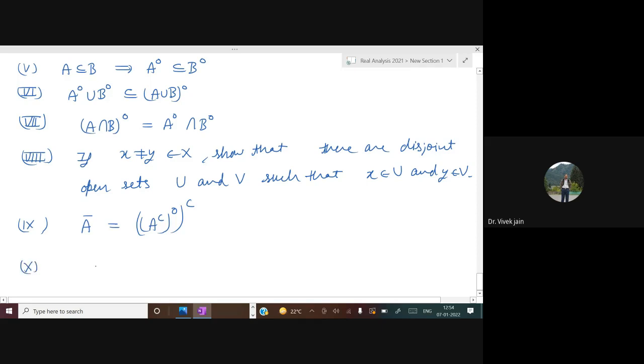Tenth point, A interior is equal to A complement closure complement.